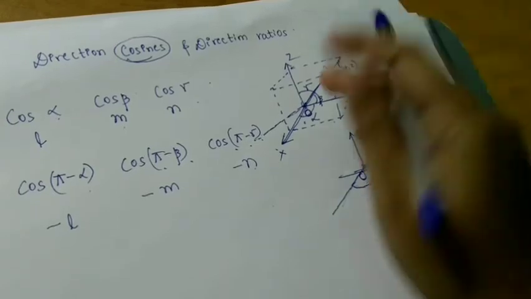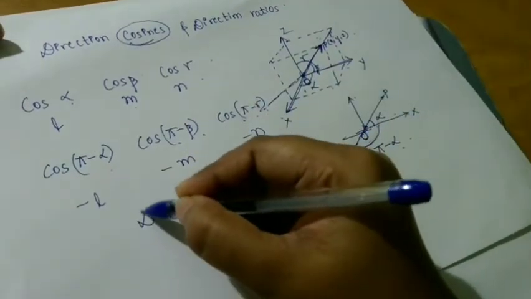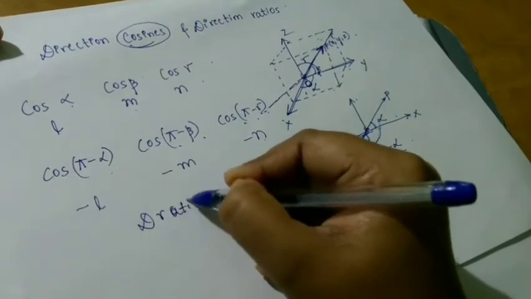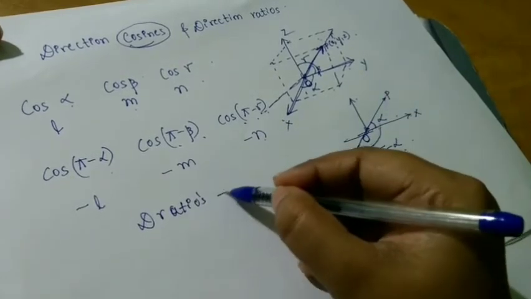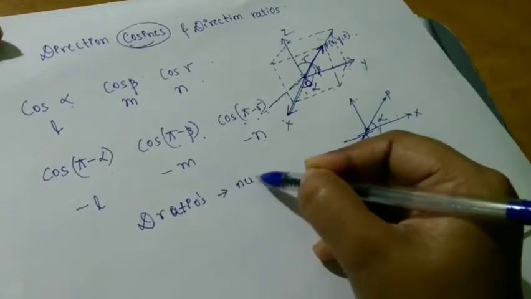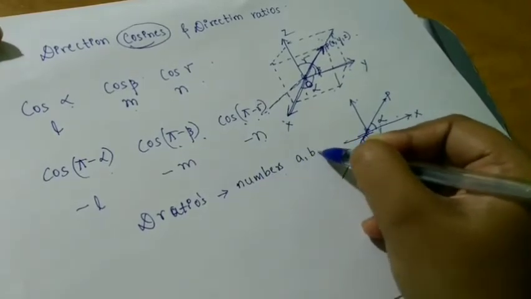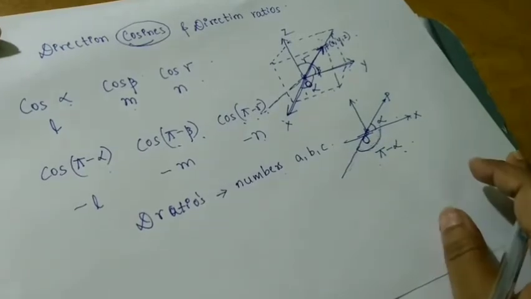Okay. If I want to take direction ratios, the next important concept is direction ratios. Direction ratios are just numbers. I think you remember we had named them as A, B, C.